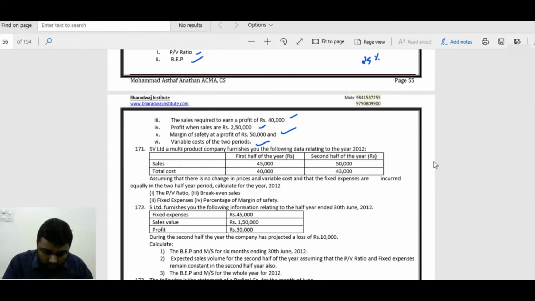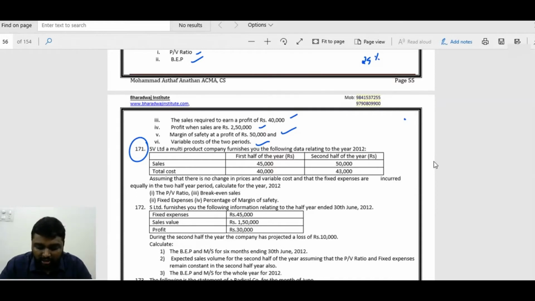Now we can go for question number 174. SV Limited is a multi-product company. Furnish you the following data relating to 2012. Sales is given, first half 45, second half also given. Cost is given, first half, second half also given.